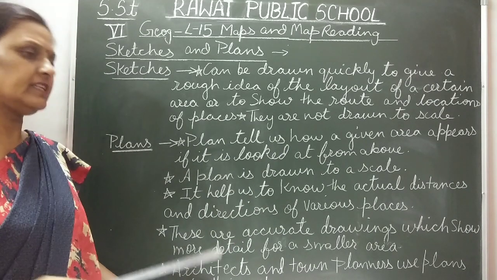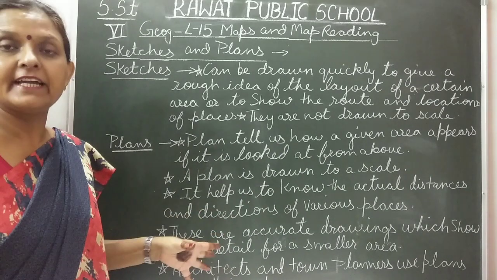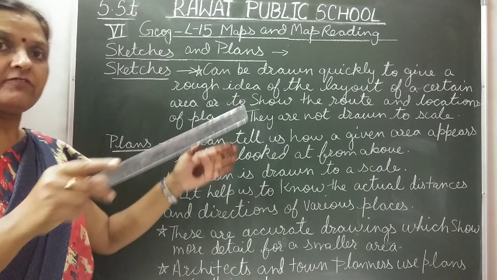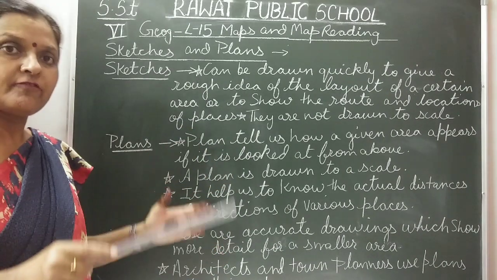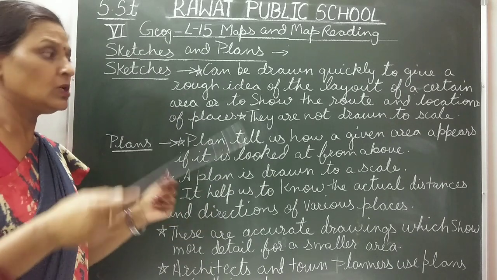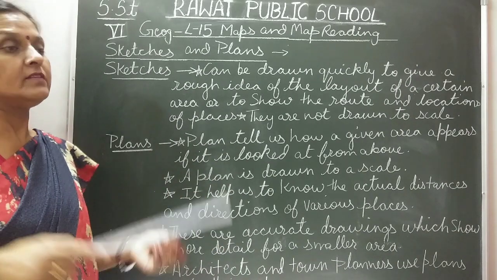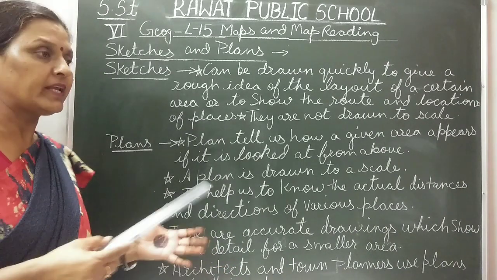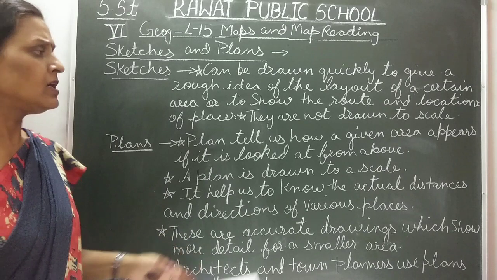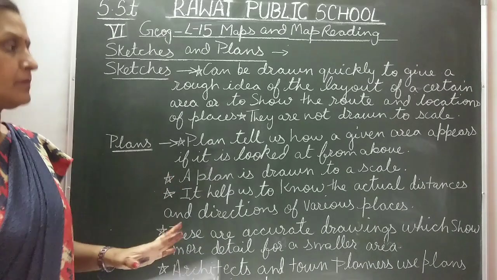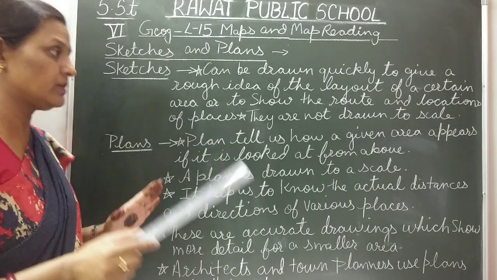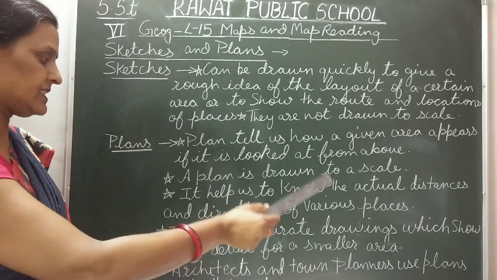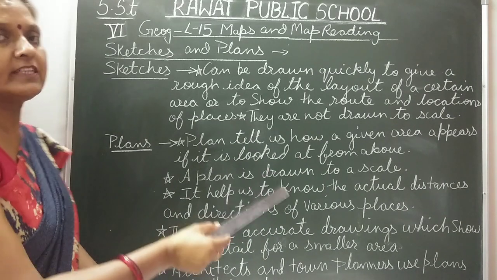Suppose there is a plan of an area. An apartment building is shown. How much area will the building cover? A particular flat will be how many square feet. Then there will be a gym area, walking area, playground, swimming pool, etc. A plan is shown because it gives an accurate distance or accurate position. It helps us to know the actual distances and direction of various places.